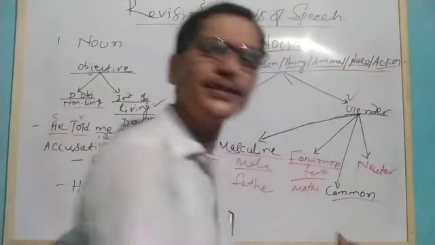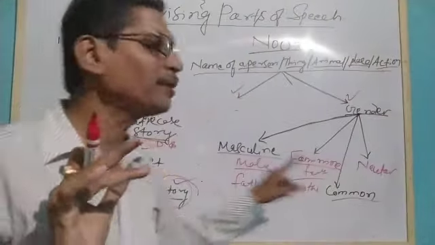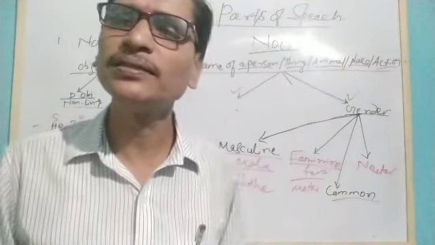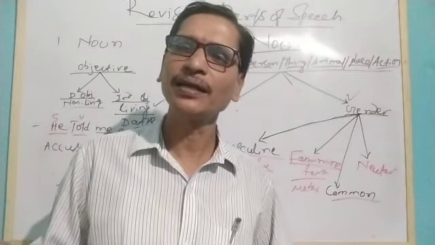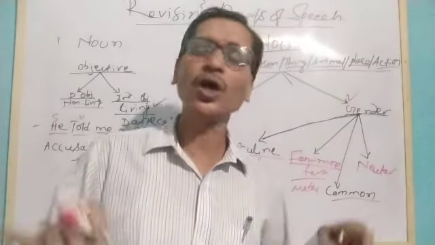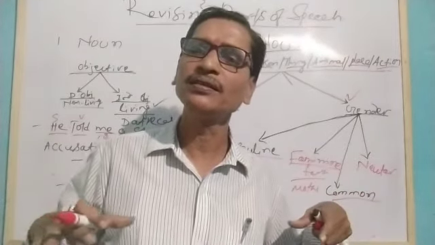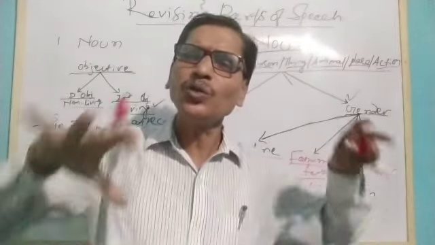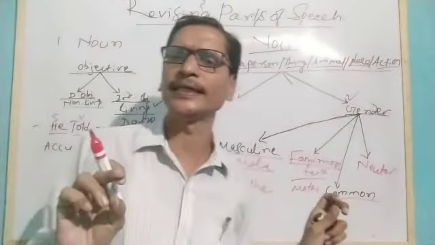Common gender means it can include both male and female gender. Let's say student, teacher, understand? And doctor, engineer, officer. Those which are common can include both male gender and female gender.